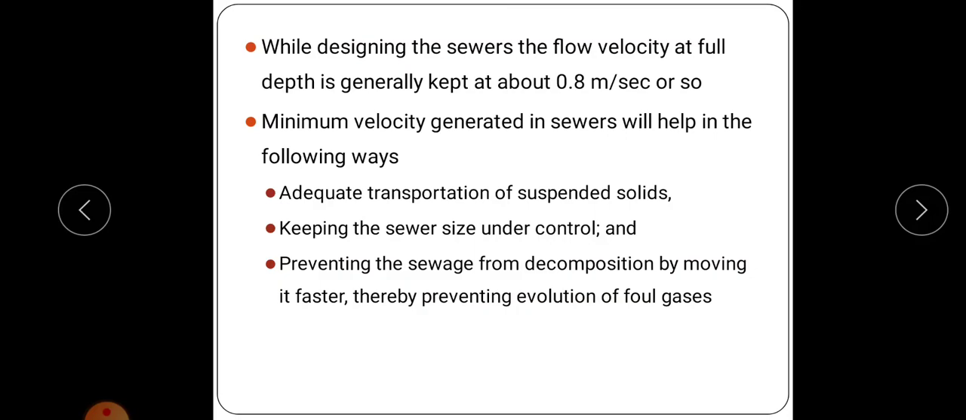That is, why we are keeping this minimum velocity: in order to have adequate transportation of suspended solids so that they will not get silted. Next, keeping the sewer size under control and preventing the sewage from decomposition by moving it faster. If it moves with this minimum velocity, the material will move faster, so there will not be any deposition of solid particles, thereby preventing the evolution of foul gases. So these are the advantages of keeping the velocity at minimum velocity.